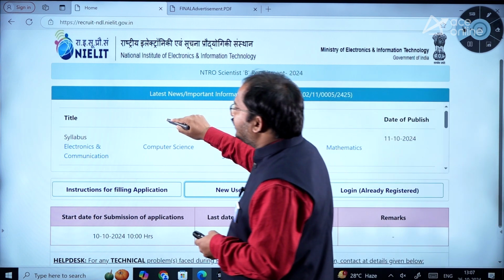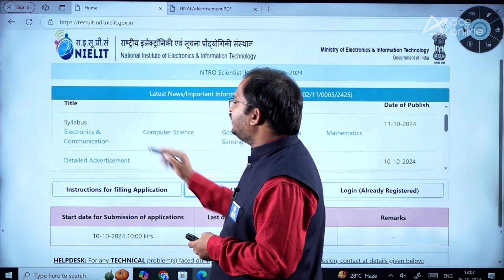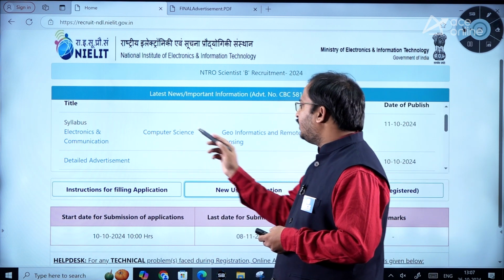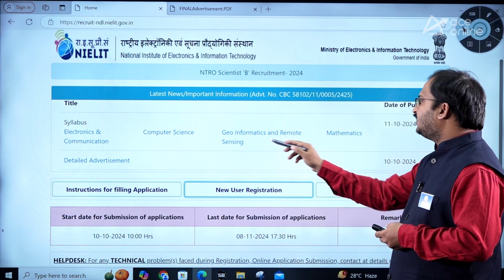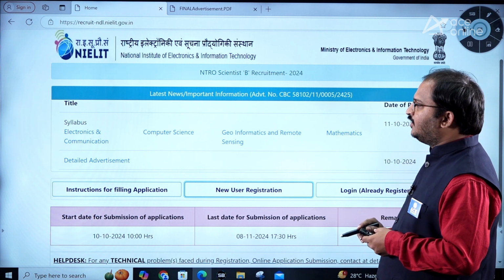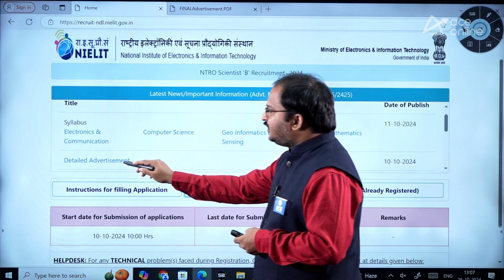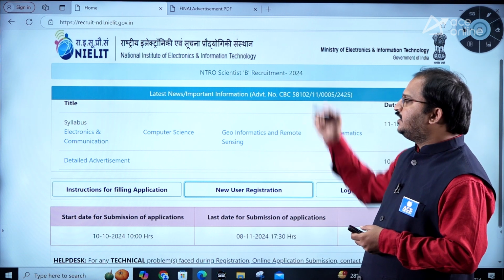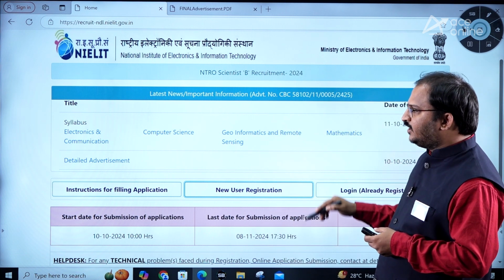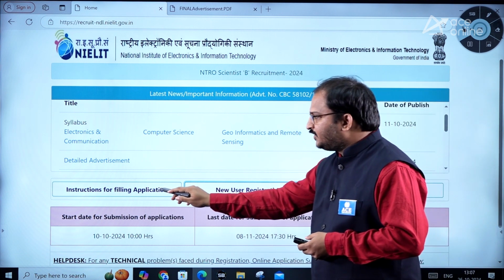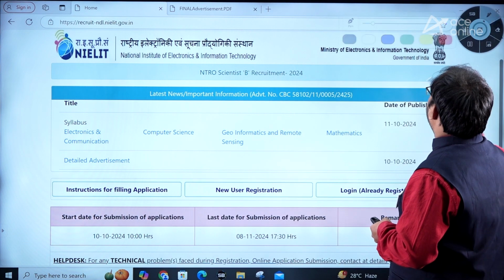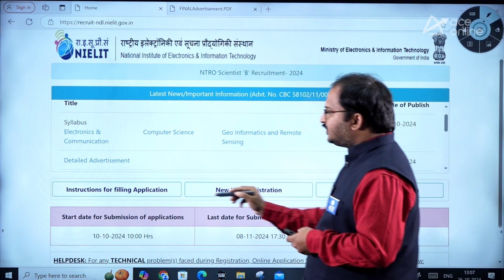Now here the syllabus is given. You can see syllabus for each and every department is given: electronics and communication, computer science, geoinformatics and remote sensing, and mathematics. Okay, and here there is a detailed advertisement. If you click on the detailed advertisement, it will be opened. I will show you the detailed advertisement, and here instructions for filling application are given. So go through this carefully.